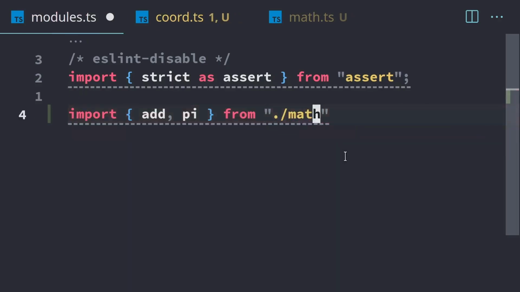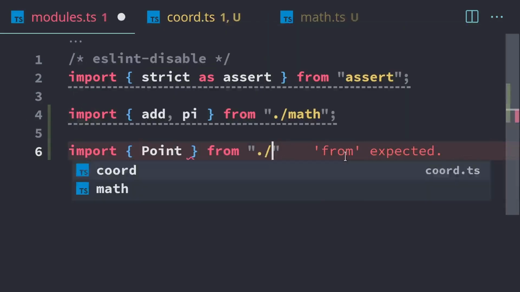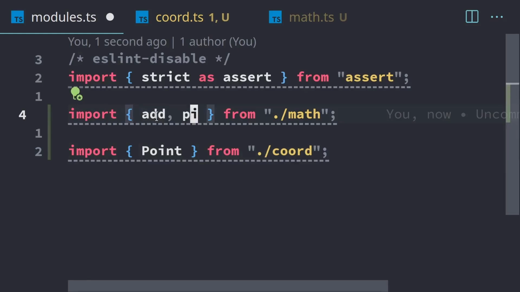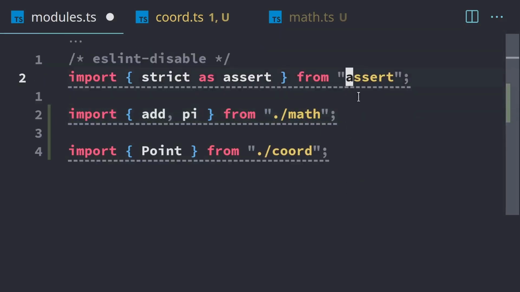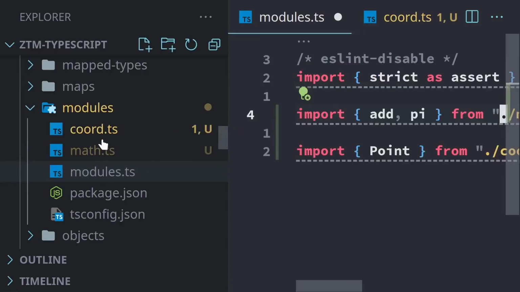So we want to import from math. And we can do the same thing from chord. So we can import Point from our chord.ts module. This is how we import things. We have the import keyword, curly braces, the names of the exported things that we want to import, the word from, and then the path to the module. This assert package is built into Node, so we actually don't need to use a path. And if you use npm to install your packages, then you don't need to use a path. The path is only for your own project where you have access to the module directly right here. That's when you use the ./.